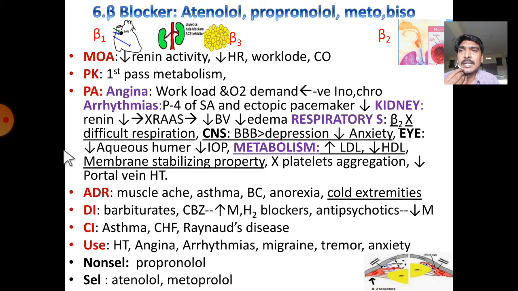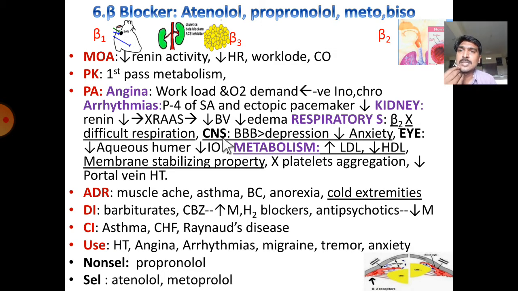Next, in the kidney, because of beta 1 blockade, it reduces renin release and inhibits the renin angiotensin aldosterone system, thereby reducing blood volume and edema. In the respiratory system, due to blockade of beta 2 receptors, it causes difficulty in respiration in asthmatic patients but not in normal persons.